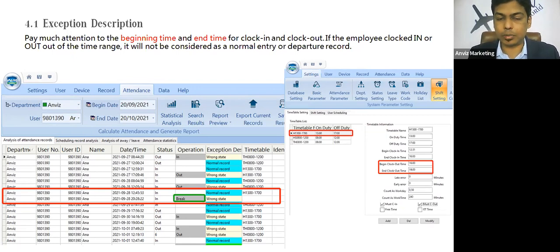That's why it has been marked as a break status. So this is the logic of attendance records or attendance status that will be applied by the software, and it will change the status to the respective status, like the correct status basically.